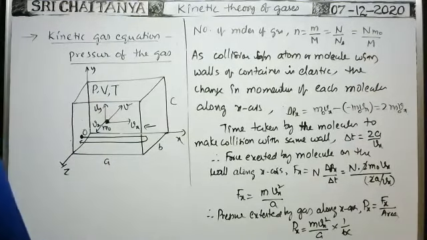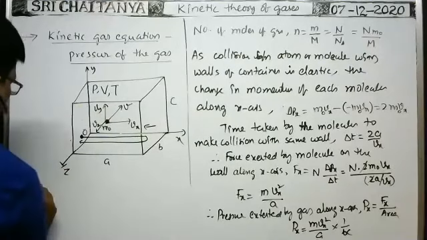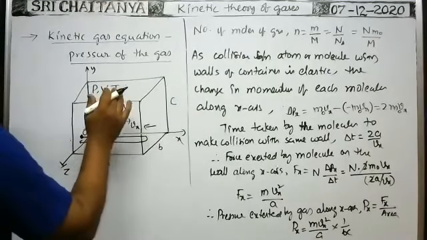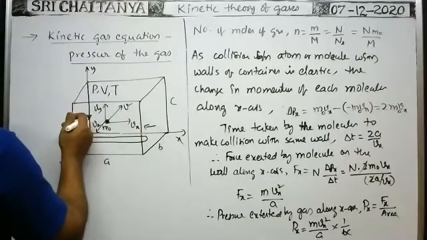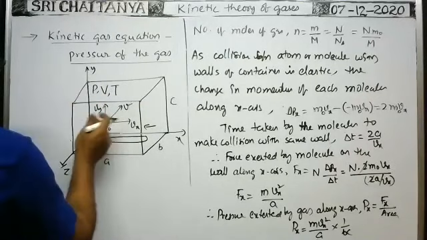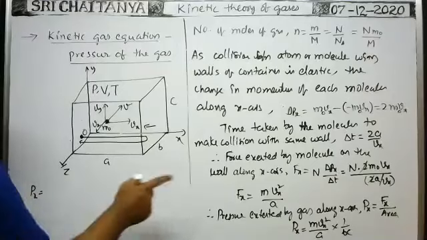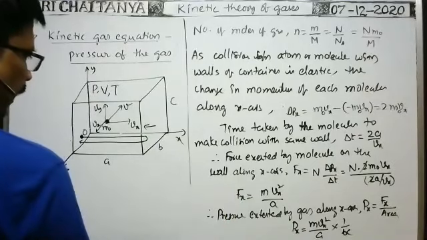Therefore, the pressure exerted by the gas on the wall along the x-axis due to the change in momentum is capital Px, which after simplification is mVx square by abc.